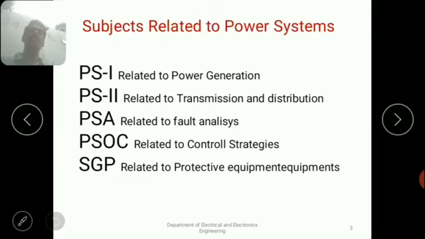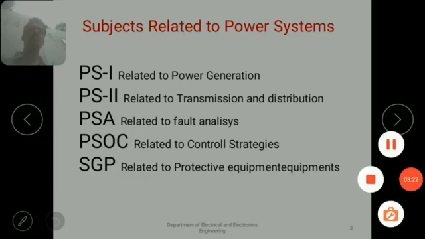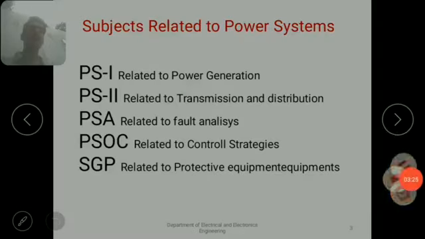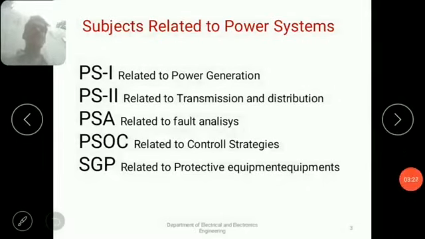SGP means switchgear and protection. This subject is totally related to power systems. Already we know, in all the past semesters, we have well studied power system generation, power system transmission and distribution, and control strategies, and how to find out the fault currents and how to analyze the fault. But in this semester, we will get a complete idea about SGP, switchgear and protection.